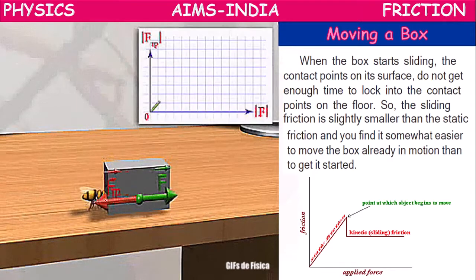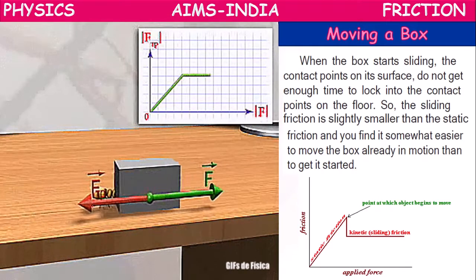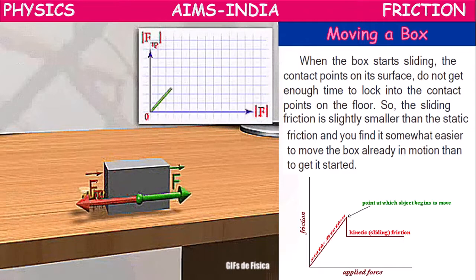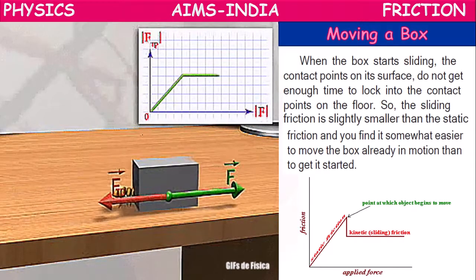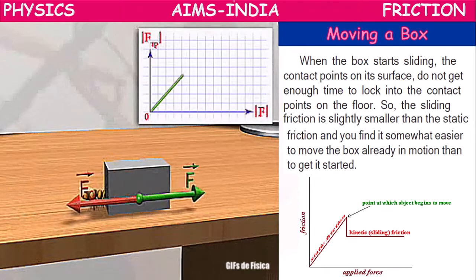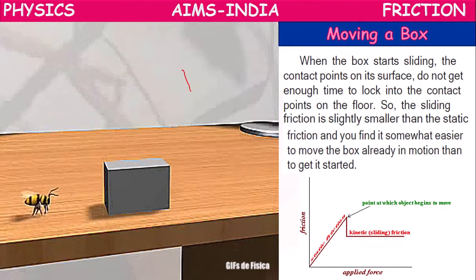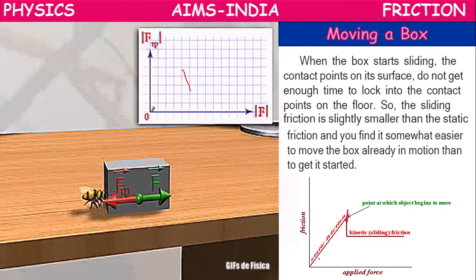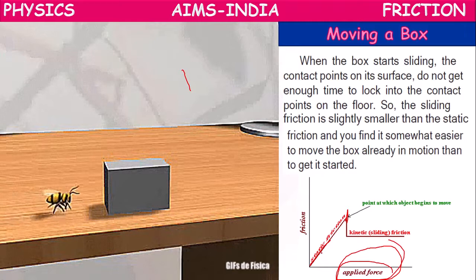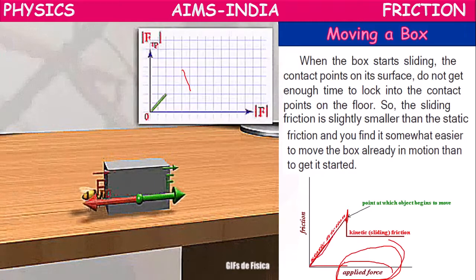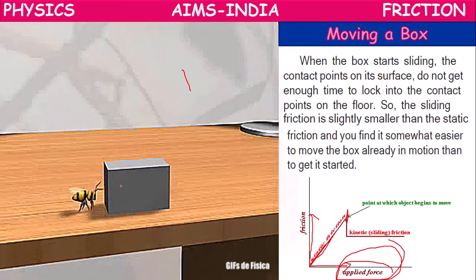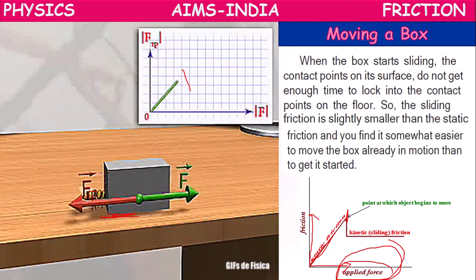The force it applies is turning into static friction, but the block does not move. As the force increases, applied force increased means friction also will increase. How much force we have applied, that much friction will develop between the blocks.